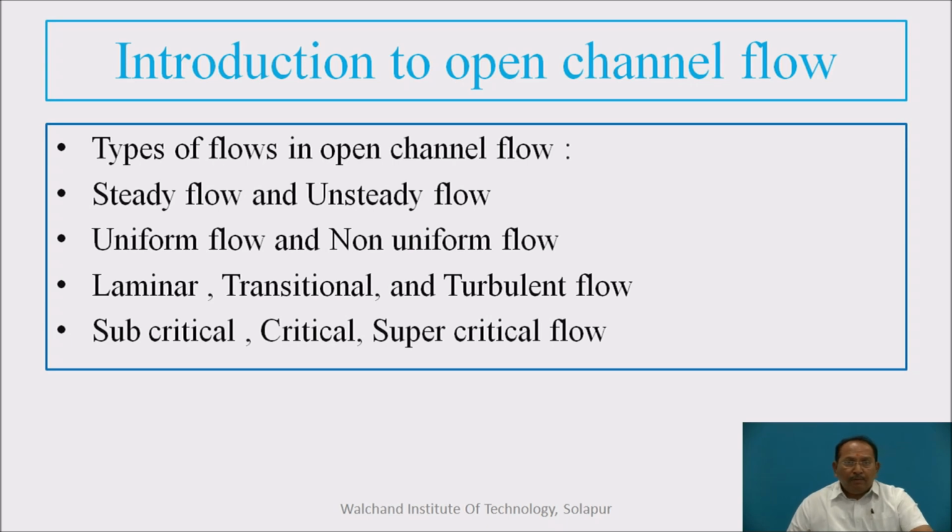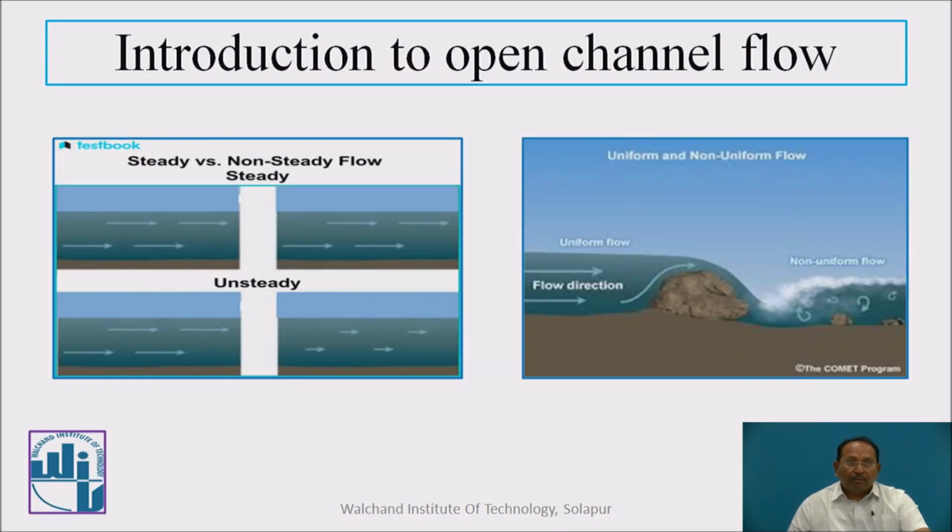In the open channel flow, these are the important types of flows: steady, unsteady, uniform, non-uniform flow, laminar, transitional, turbulent, subcritical, critical and supercritical. Now go through these figures. What is steady flow? What is unsteady flow? What is uniform? What is non-uniform?